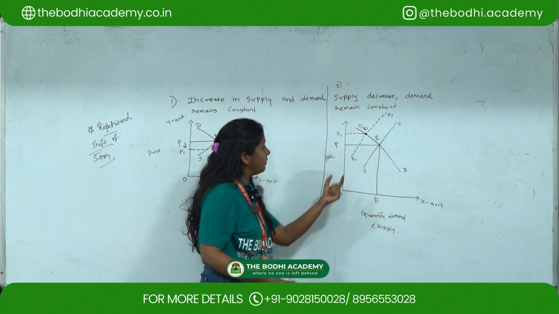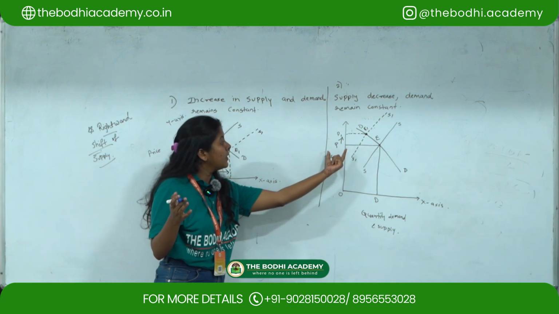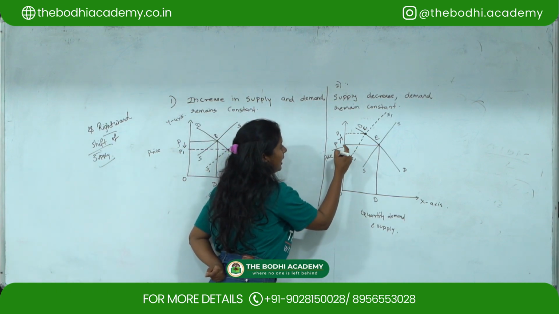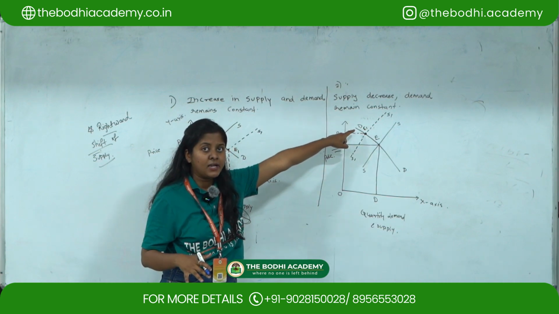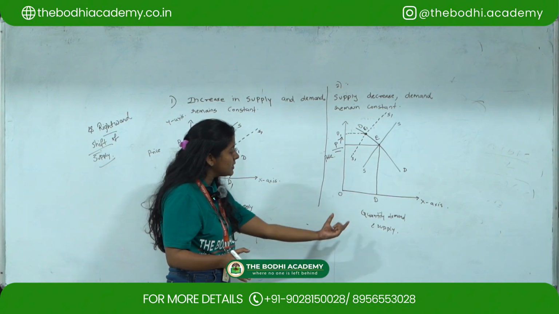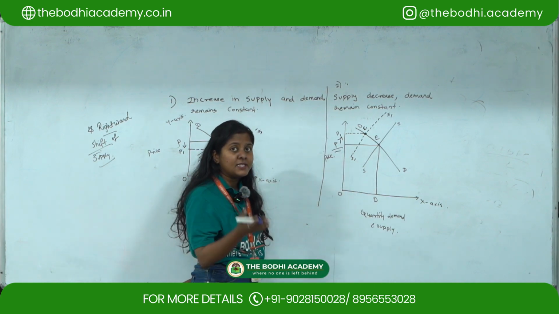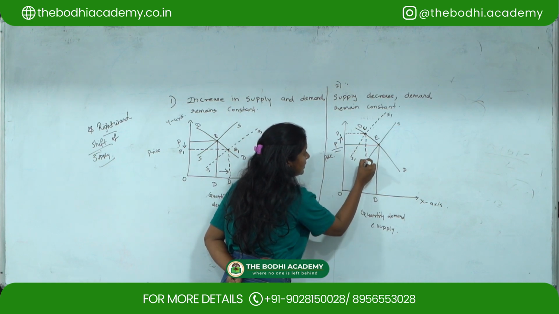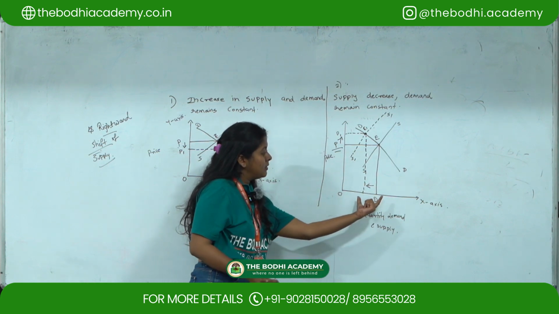So this is my P1, and my arrow is going up because there is an increase in prices. There is an increase in prices from OP to OP1 because supply is decreasing in the market and prices are rising up. But what is happening to my quantity demand and supply? Since the prices are rising up, my quantity demanded is again decreasing, so my demand and supply is inward.